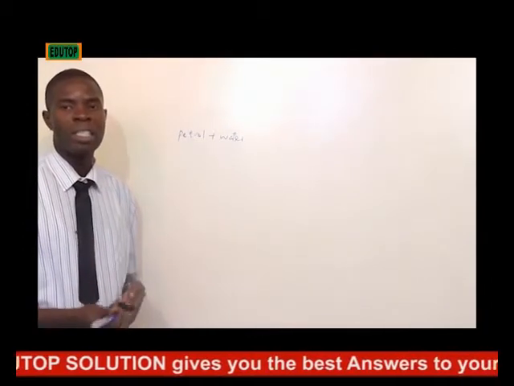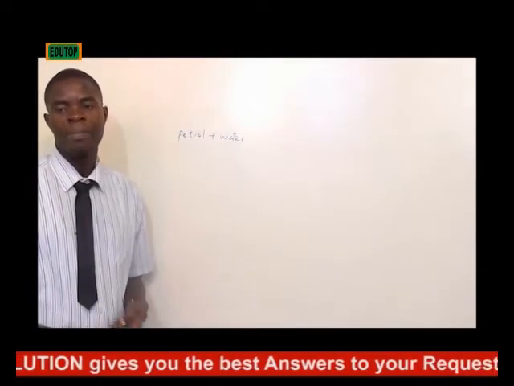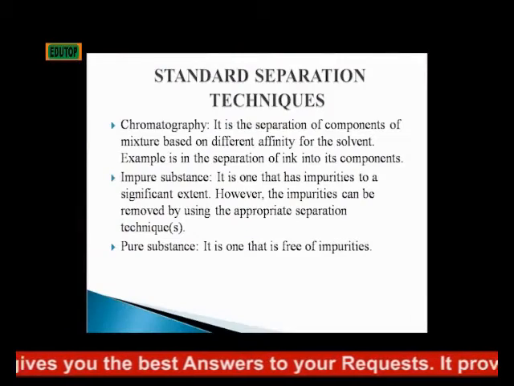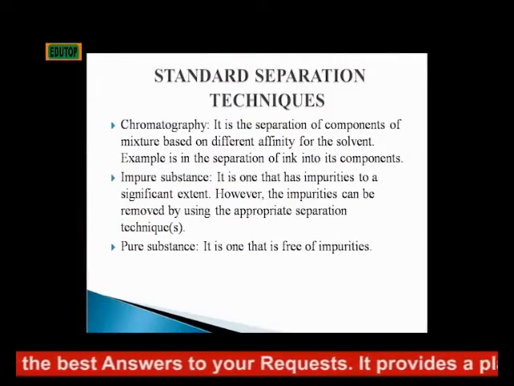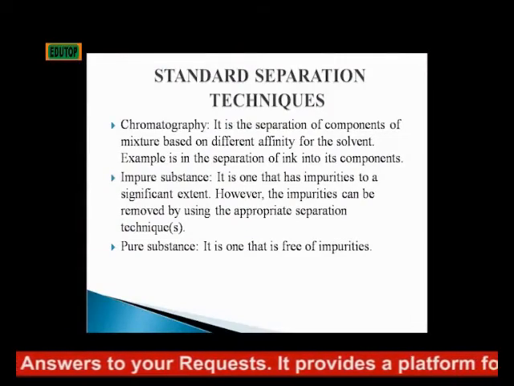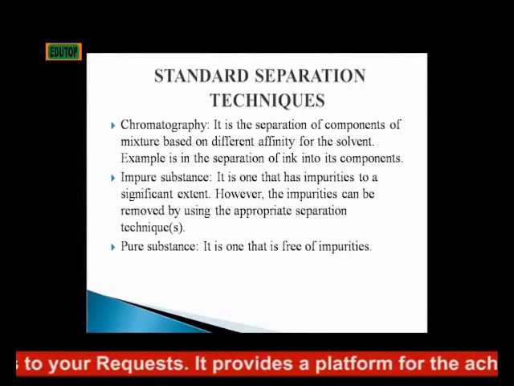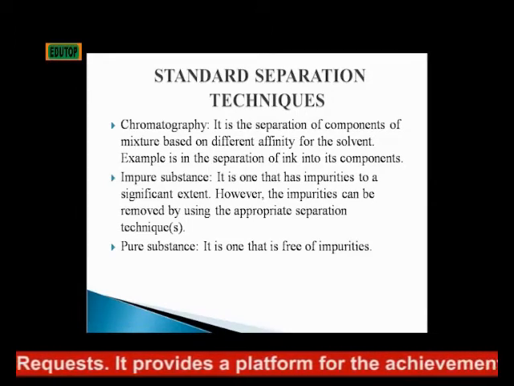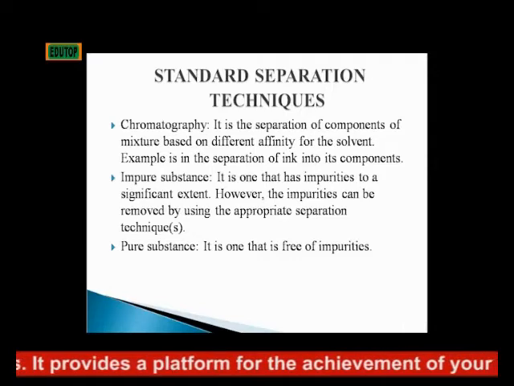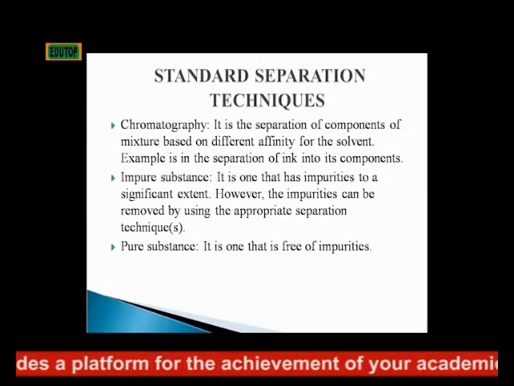techniques, which is separating funnel. The next one is chromatography. Chromatography is a separation of components of a mixture based on different affinity for the solvents.